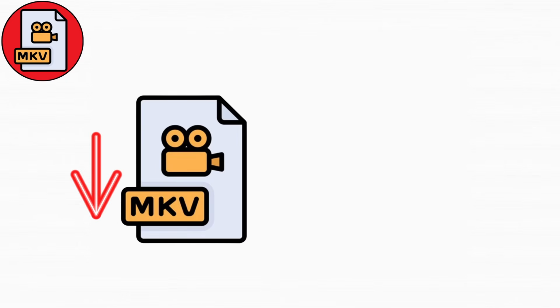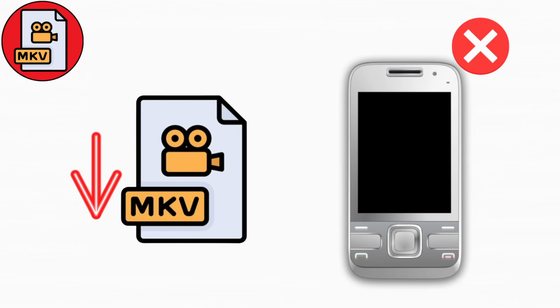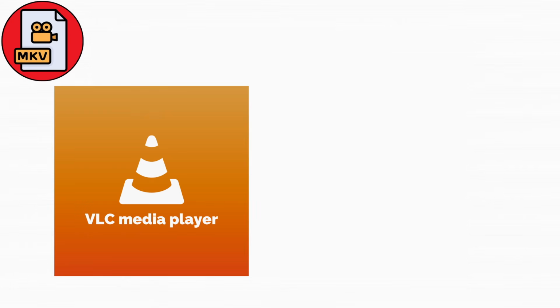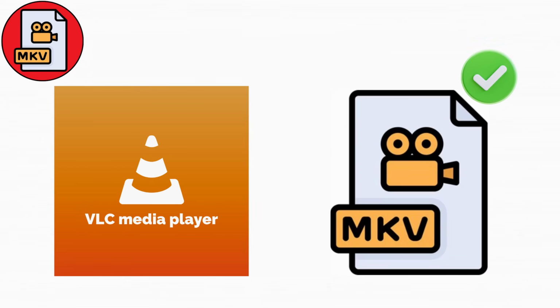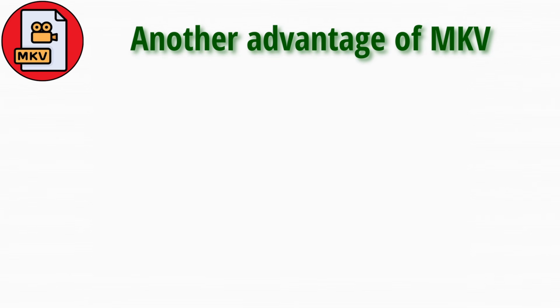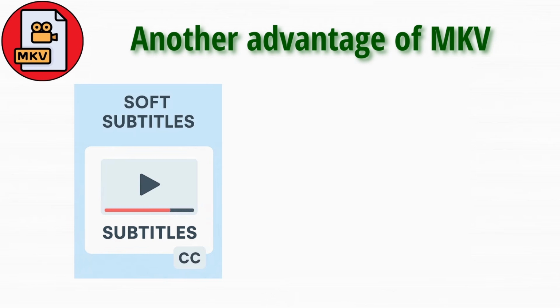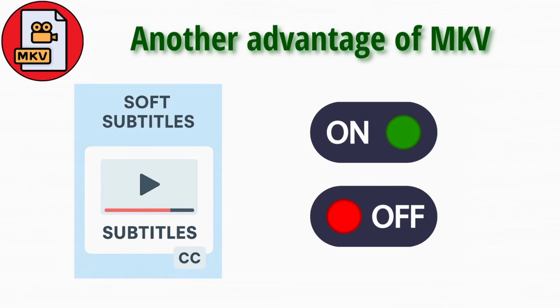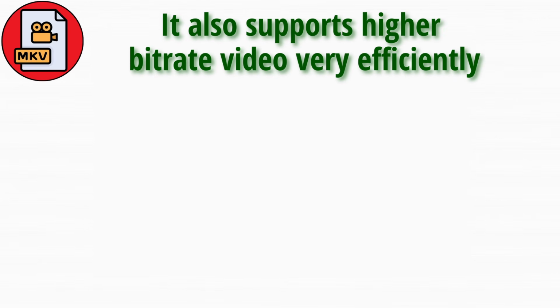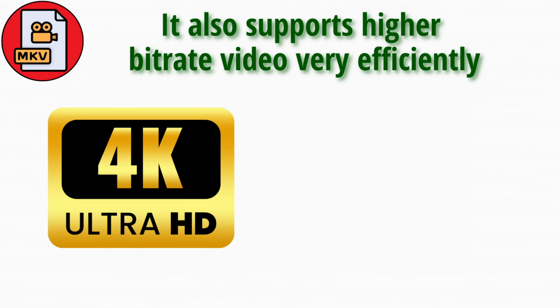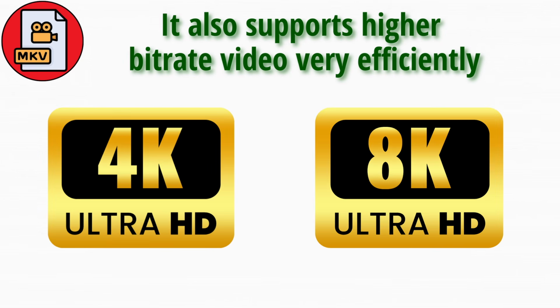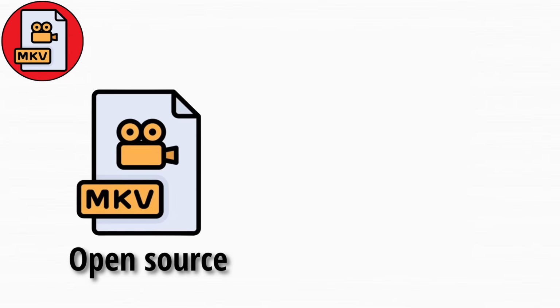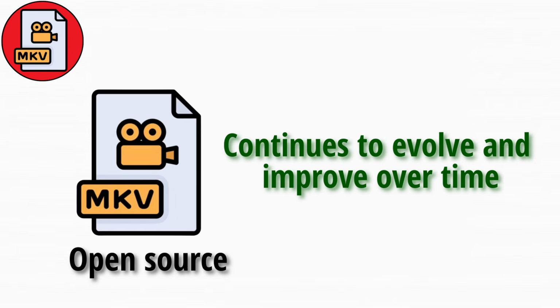The downside is that some older devices do not support MKV natively. However, most modern media players like VLC handle MKV perfectly. Another advantage of MKV is that it supports advanced features like soft subtitles, which can be turned on and off without permanently embedding them into the video. It also supports higher bitrate video very efficiently, making it ideal for storing 4K and even 8K content. Because it is open source, MKV continues to evolve and improve over time.